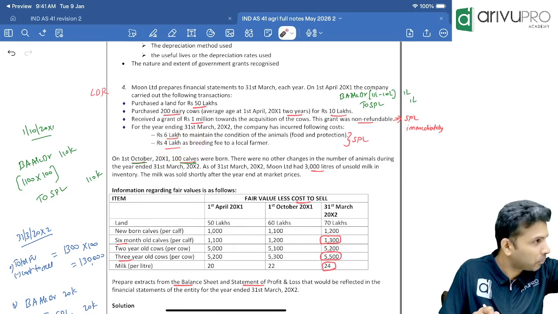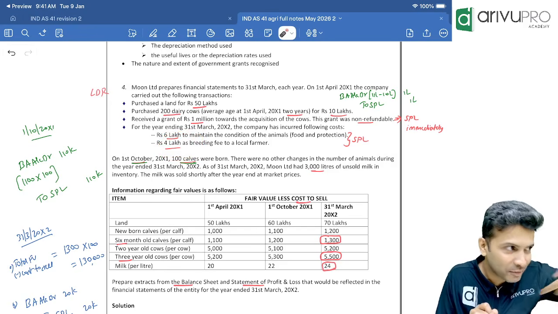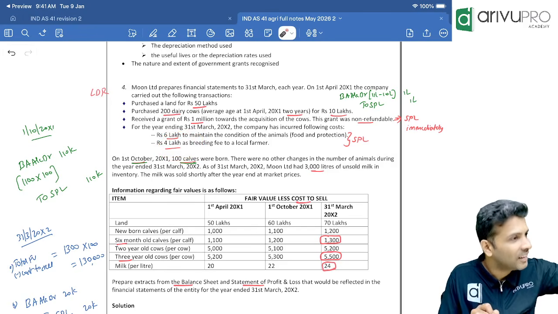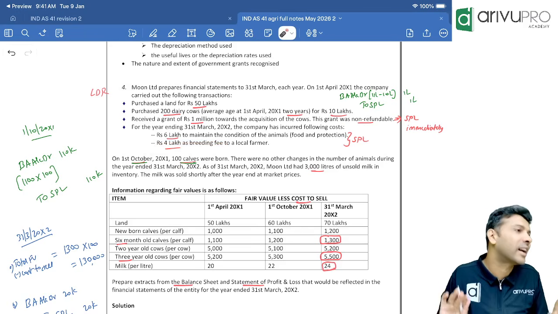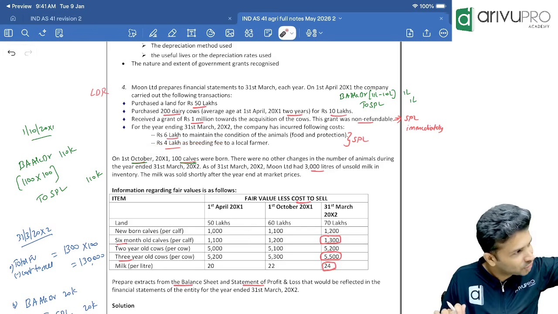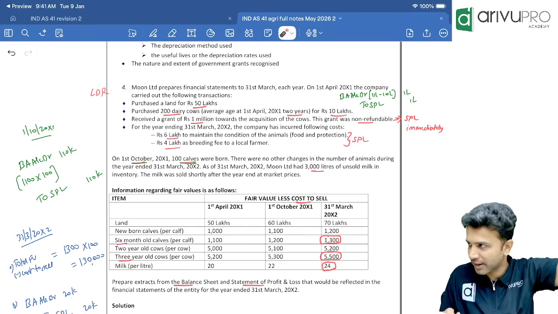Got it? Point of view is right. If we are following cost model, then what you are saying is right. But here we are not following cost model. We are following fair value less cost to sell. Hence, all this directly attributable cost and all, we will not add. No depreciation, no such cost. Straight away, fair value less cost to sell. That's it. Clear? That's a very good point, in fact.